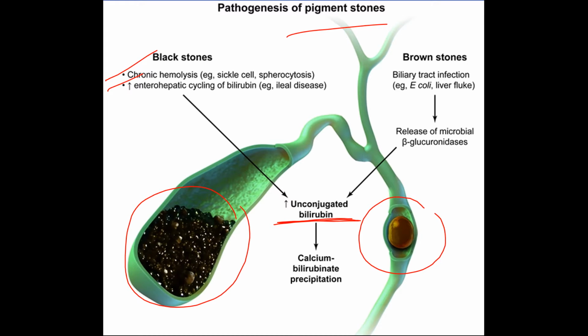The brown stones are caused by biliary tract infections from microbes such as E. coli and liver fluke, which release microbial beta glucuronidases, again leading ultimately to increased unconjugated bilirubin. This increased unconjugated bilirubin leads to calcium bilirubinate precipitation, finally leading to formation of stones.